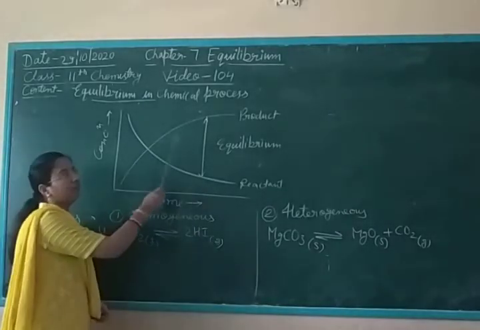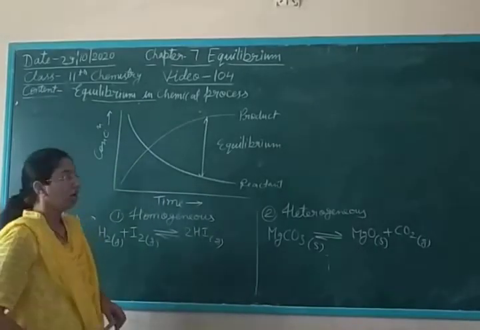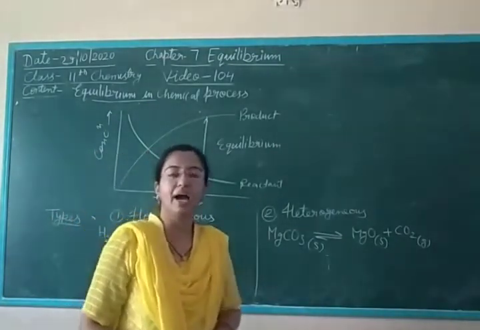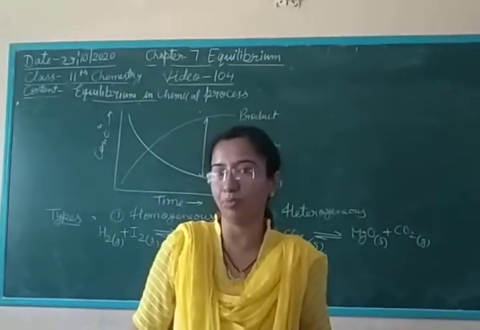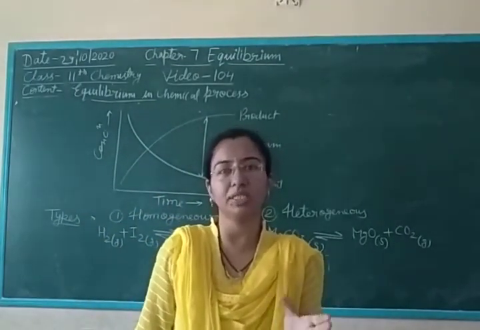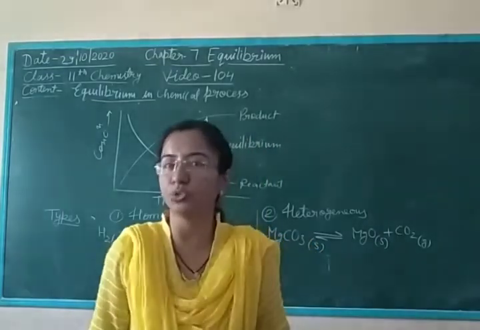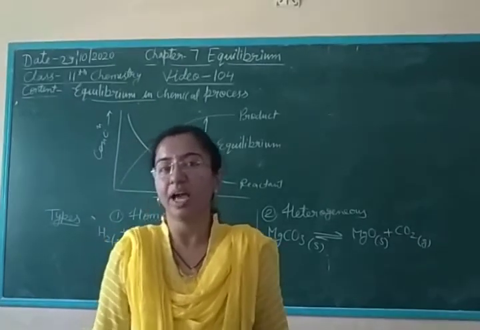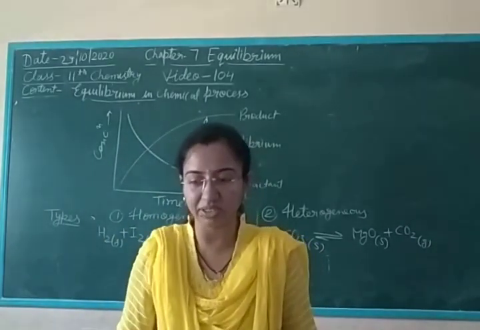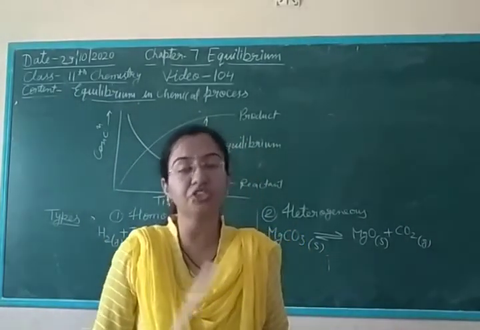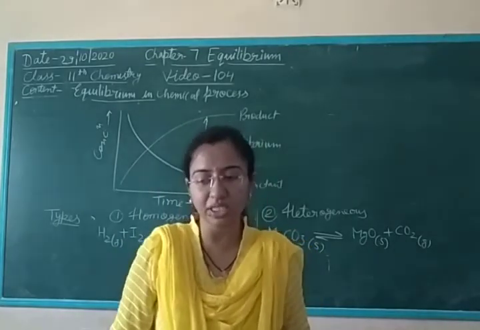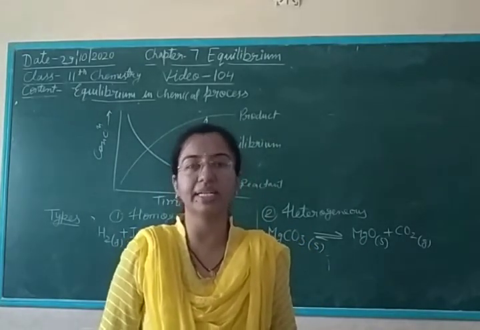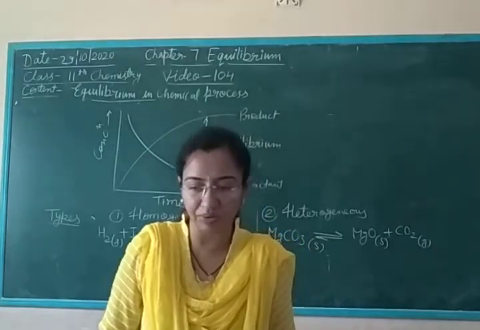Next one is equilibrium in the chemical process. But before explaining that, what is a chemical process? In a chemical process, the reactant changes completely into the product. But in the case of a reversible reaction, when the concentrations of reactant and product do not change with time, the reaction is said to be in a state of chemical equilibrium.